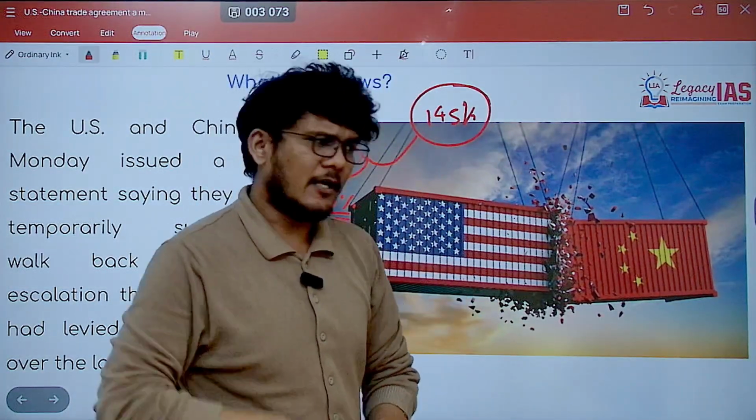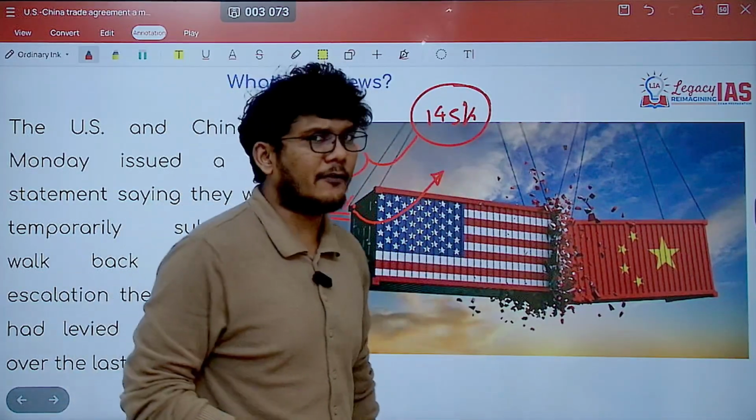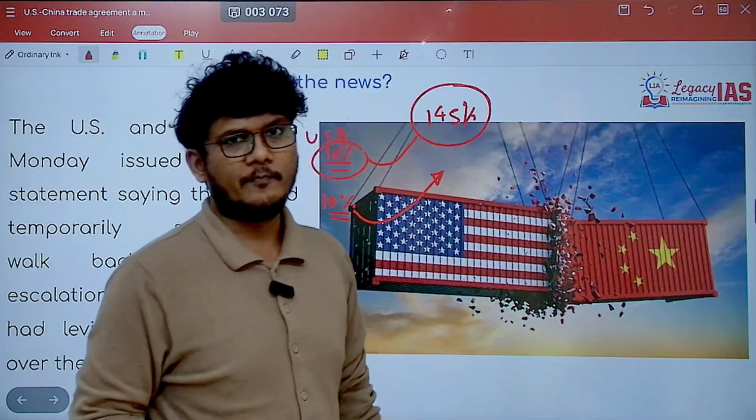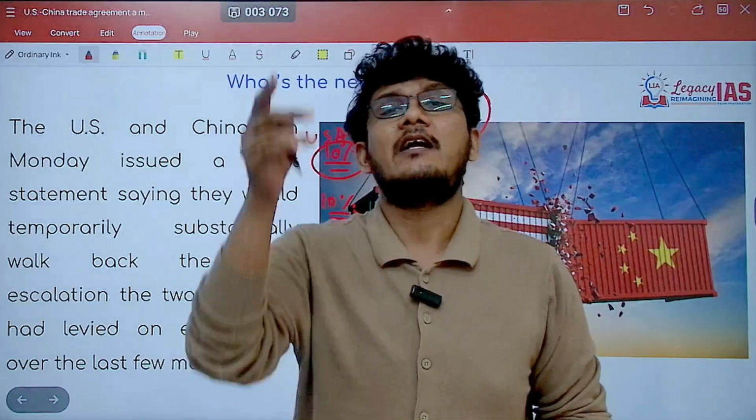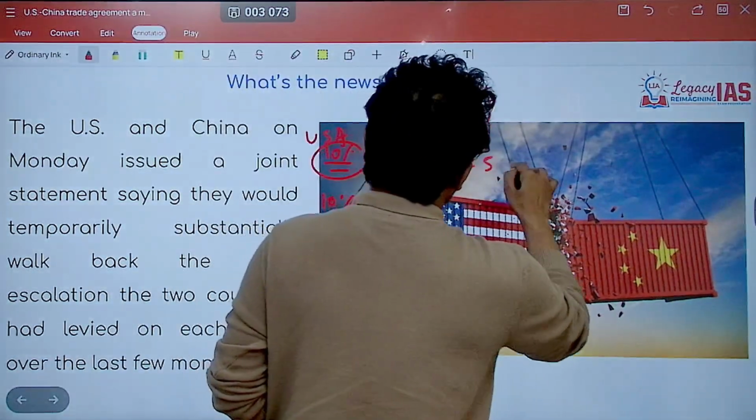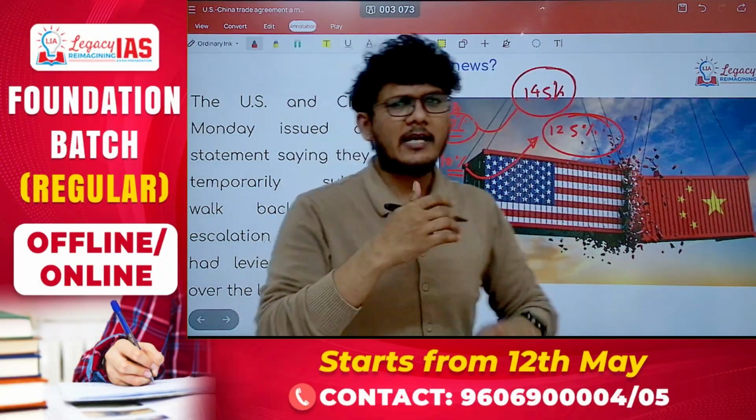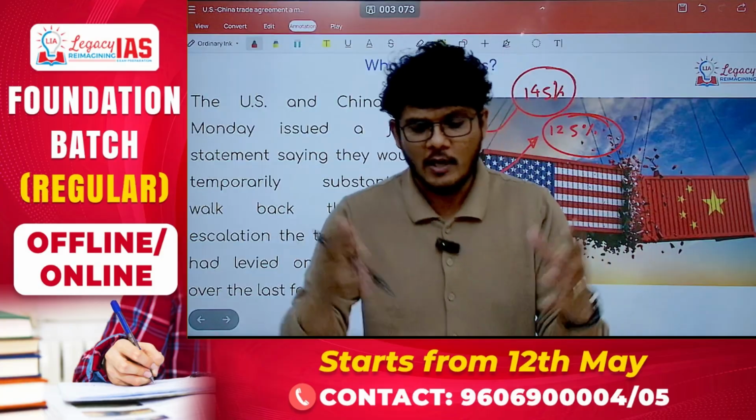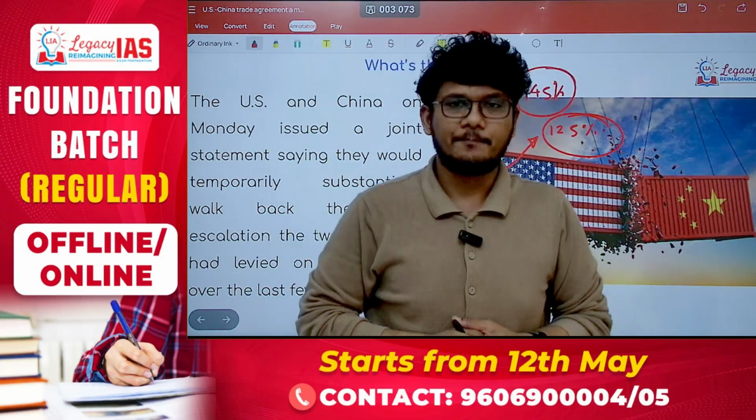Subsequent to which, China also started increasing their tariffs on US exports. The US was exporting certain goods and services to China, so China also started taxing that and imposing tariffs on it, and made it reach 125%. So this is what was going on. Tariff after tariff was being imposed, which gave rise to the tariff war between US and China.